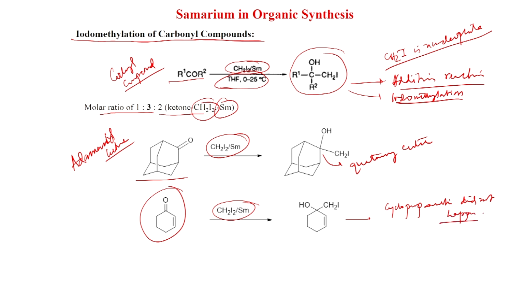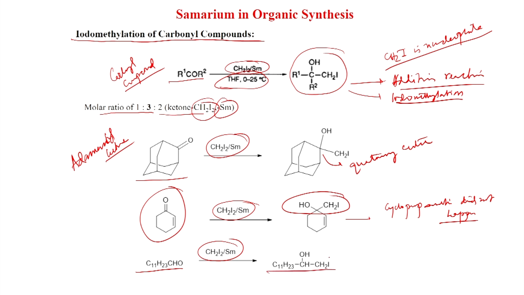Cyclopropanation did not happen because we have already seen that only allylic alcohol reacts. So, a simple olefin will not do the cyclopropanation. Instead, it will react with the carbonyl part and you get this hydroxy CH2I group. Also, an aldehyde can be reacted with this reagent CH2I2 samarium and you get this secondary alcohol. And in this case, with a ketone, you get a tertiary alcohol.